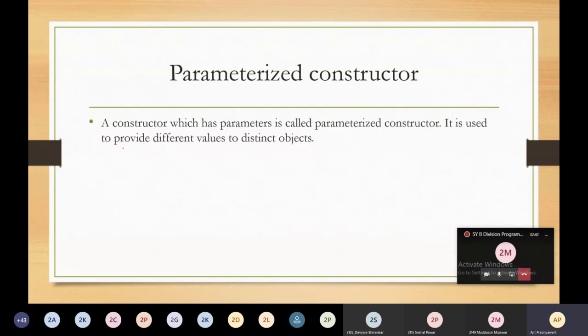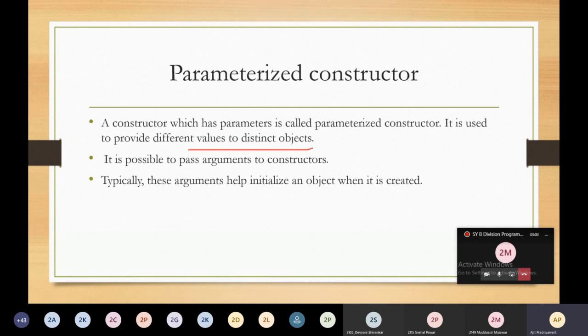It is used to provide different values to distinct objects. If you want to pass values for different objects, at that time this parameterized constructor will help you. It is possible to pass arguments to the constructor.